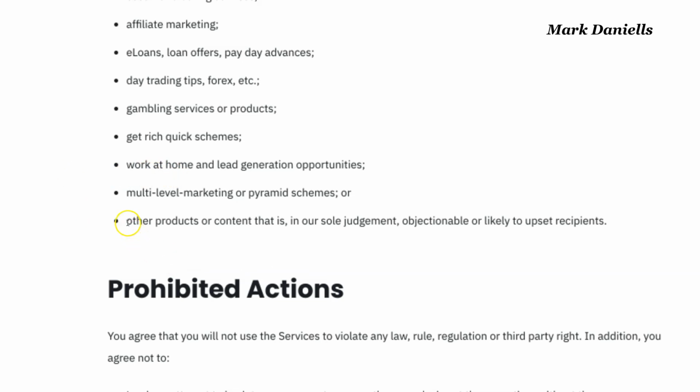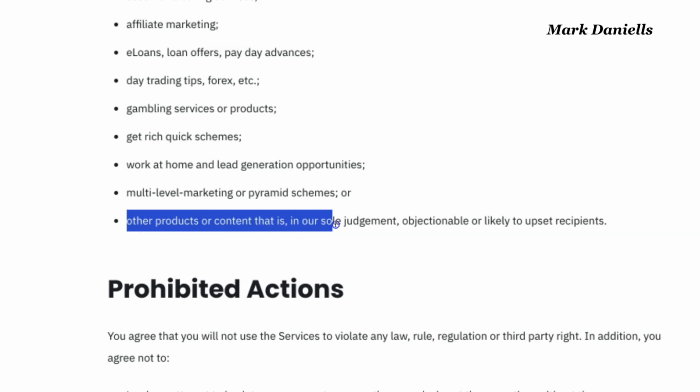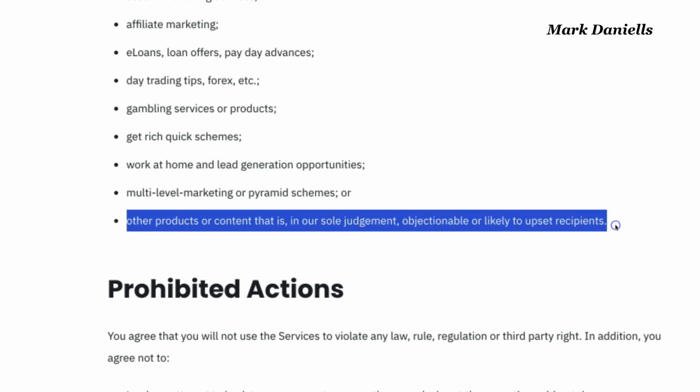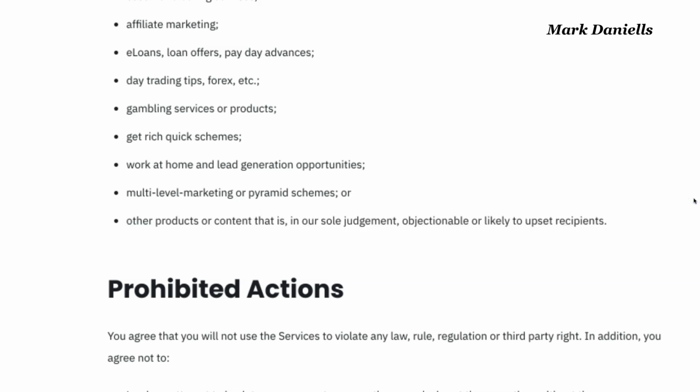And the other one here, if you read it, says other products or content that is, in our sole judgment, objectionable or likely to upset recipients. So they can pick anything that they feel is important. In their own opinion, they think it's going to upset their own recipients. So it's up to you if you want to use Active Campaign.